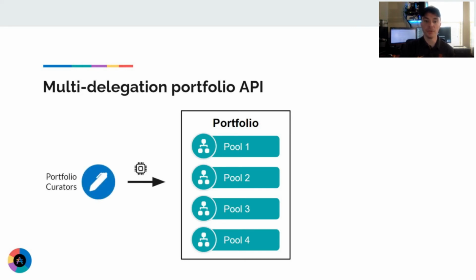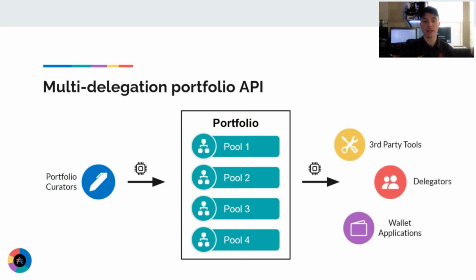There's two parts to this API. The front-end portfolio creation API will enable automated third-party services to easily create and maintain stake pool portfolios. And the back-end portfolio access API will enable downstream services such as the Daedalus wallet or pool tool to ingest these community-created portfolios and then use them within their application.